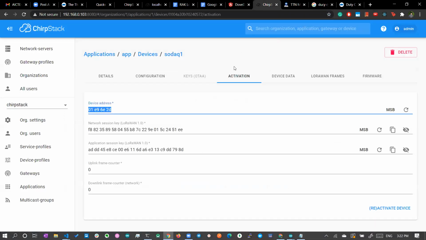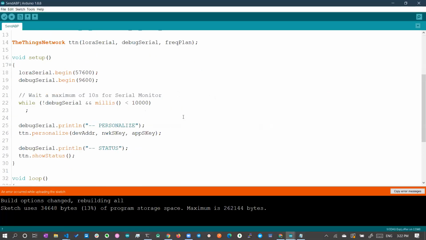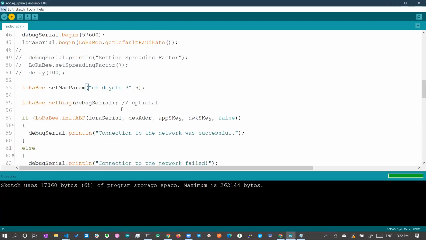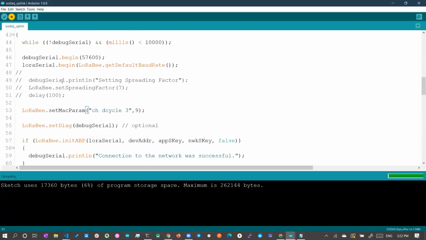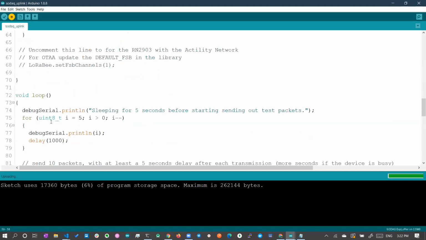Okay, now let's get back to the code. Not this one, this one. So here, it's still uploading. Here we have spreading factor and duty cycle set to 9. And you are giving initialize ABP. You are giving LoRa serial, device address, app session key, network session key, and once the connection is successful, you can go for void loop.